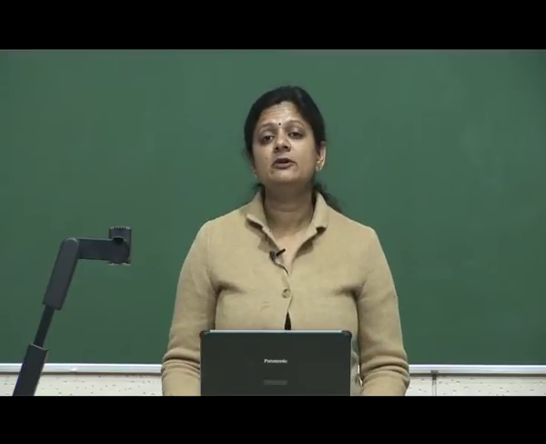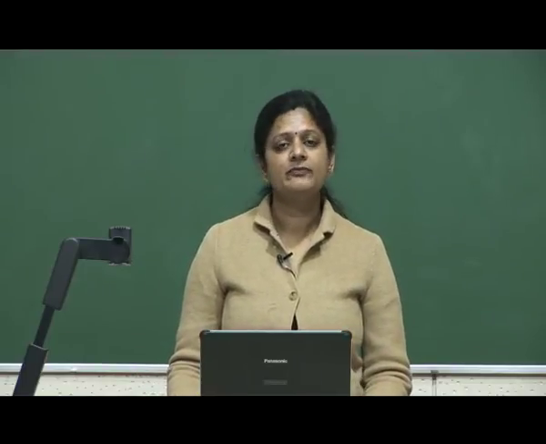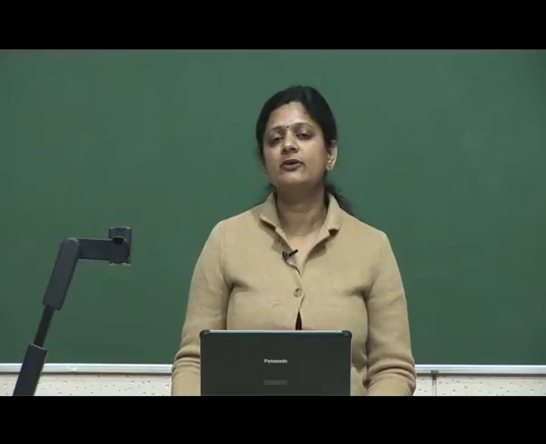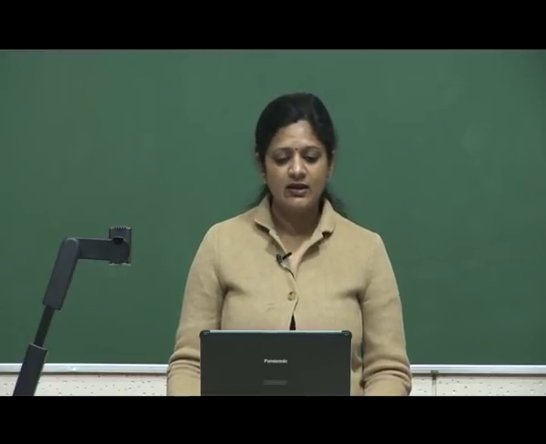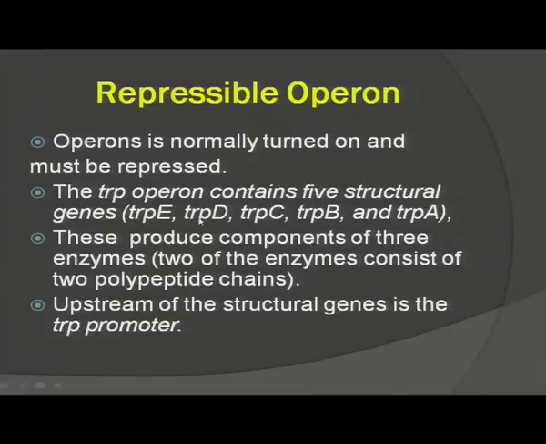An example of this repressible operon is the Trp operon system. Trp means tryptophan. Tryptophan is one of the amino acids. The Trp operon contains 5 structural genes: TrpE, TrpD, TrpC, TrpB and TrpA. These 5 genes undergo transcription and translation to synthesize different enzymes which are involved in the synthesis of tryptophan. Upstream of these structural genes is the Trp promoter.